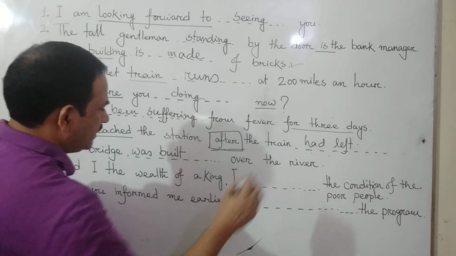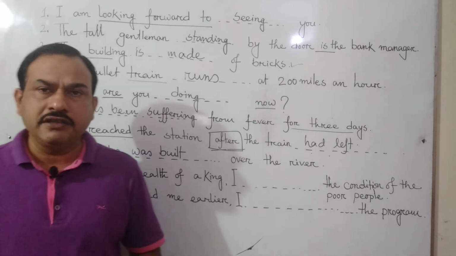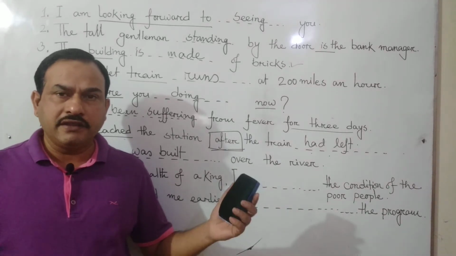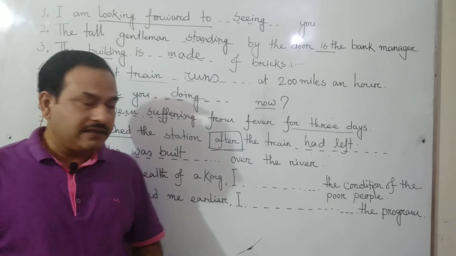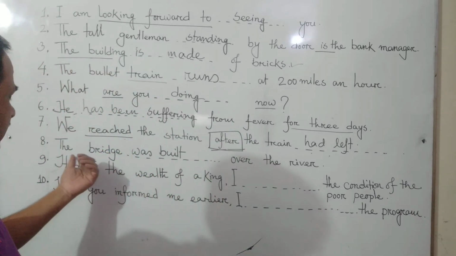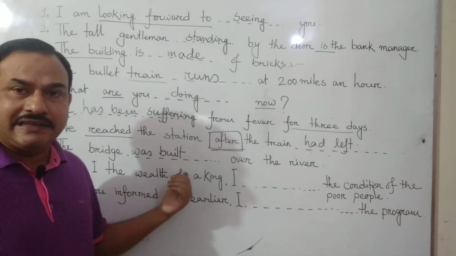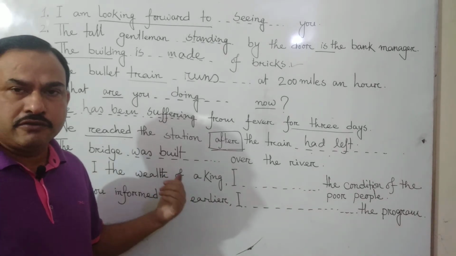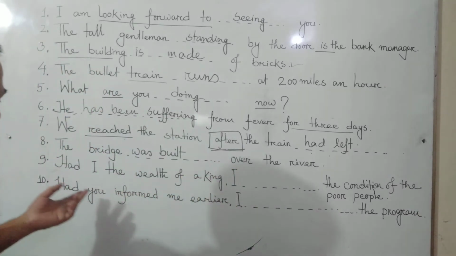Built over the river or made over the river, because the bridge was built by some other person or someone else. So it is a passive form. It will be in the passive voice because the bridge cannot build itself. The bridge was built by someone else. That's why it will be in the passive form.